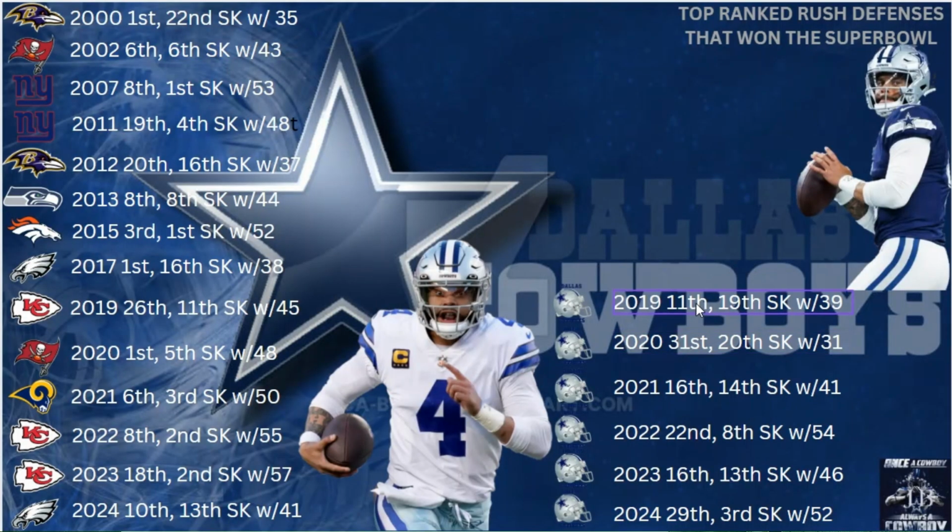Tom Brady had the number one rushing defense in 2020. Dak had the 31st. He didn't even play the whole season. But this is more about when he had it, what did he do with it? So, 2020 he got hurt. He was out. We can X that.